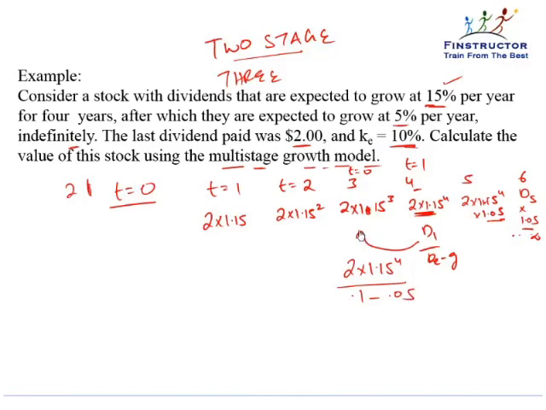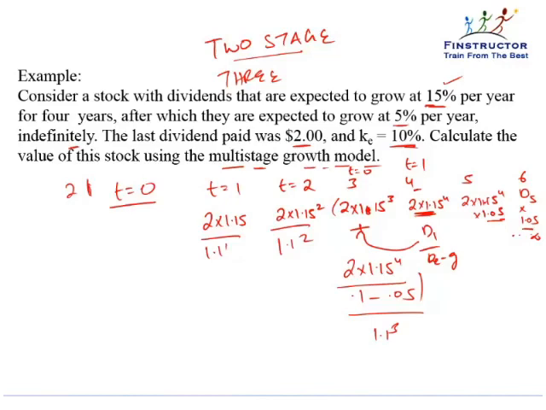So this is what needs to be added to the cash flows at t equal to 3 so as to bring us the total value of the dividends including and after t equal to 3. Thereafter, each of these cash flows has to be discounted back to t equal to 0 so as to get us to the value of the stock.